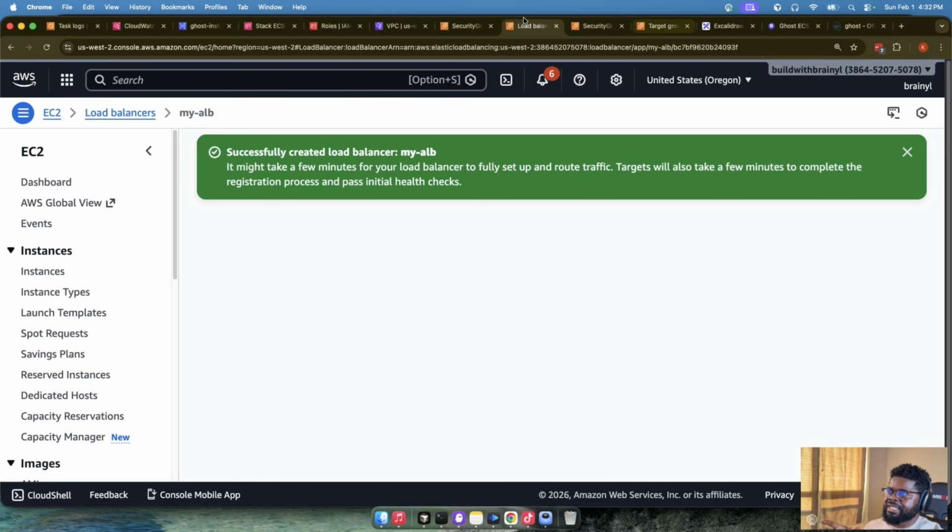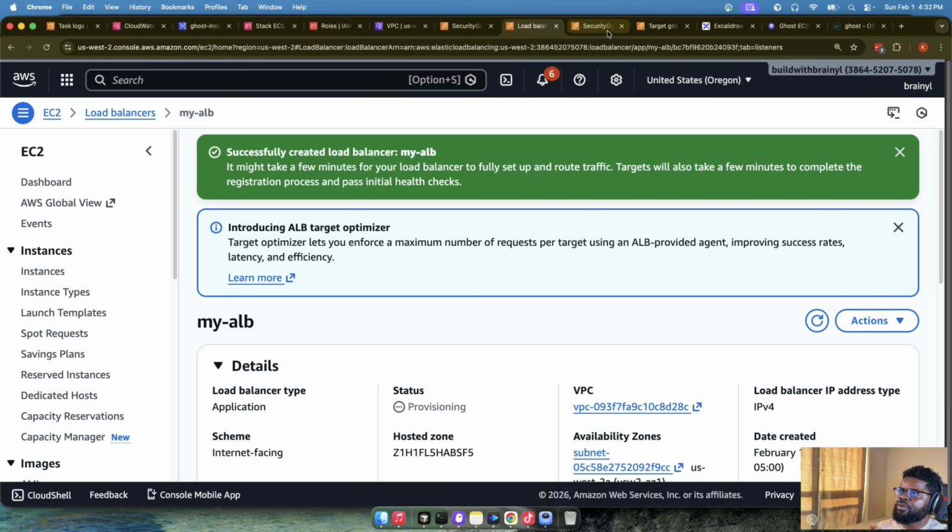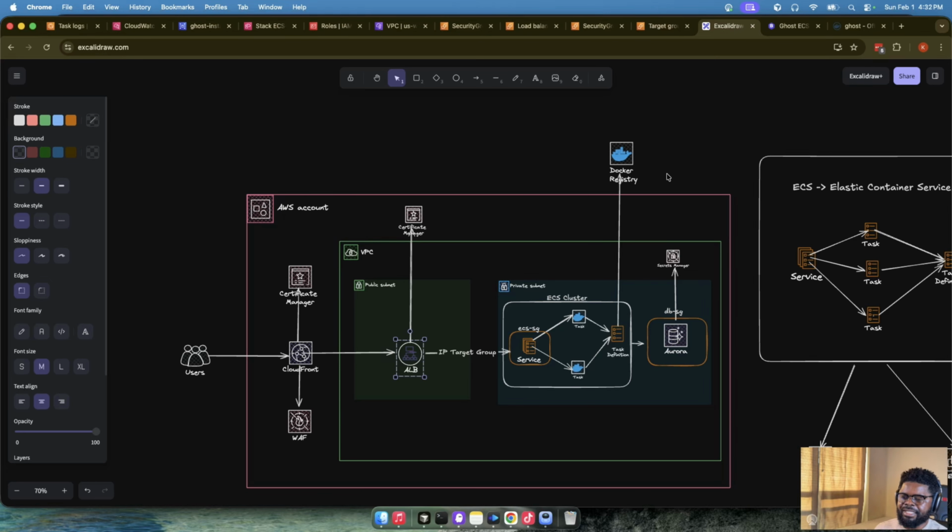So now that the load balancer is creating, let's look at our diagram and see what we have done. We've created a load balancer. We've also created a target group for Ghost, but we've not really connected our target group to an ECS service yet. But we've connected the target group to a load balancer, so from the load balancer to the target group, that connection is solid. But right now, the target group will not have any IP addresses, because it has to be connected to an ECS service for it to populate the IP addresses that need to receive traffic. Okay, cool. Let's go back to ECS.